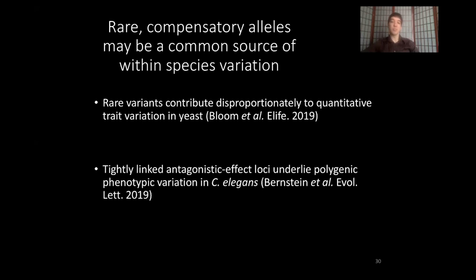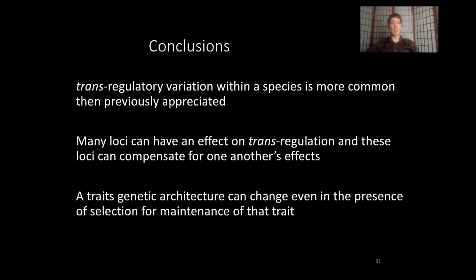So in conclusion, what I've shown you today is that transregulatory variation can be quite common within species, and in fact more common than previously appreciated. Many of these loci can have an effect on transregulation, and these loci can compensate for each other's effects. As a result, you can have situations where there is underlying regulatory change, yet stasis at the level of actual expression. And this can all take place in the presence of selection for maintenance of that trait, such that the genetic architecture of a trait can change even while the trait itself is maintained.